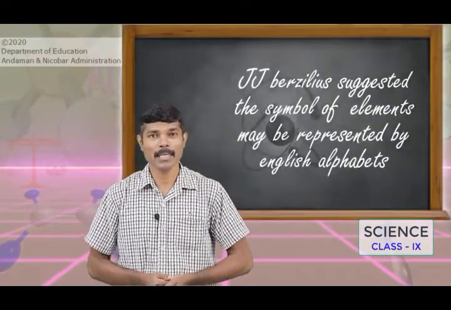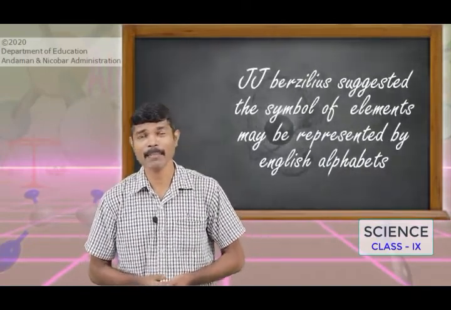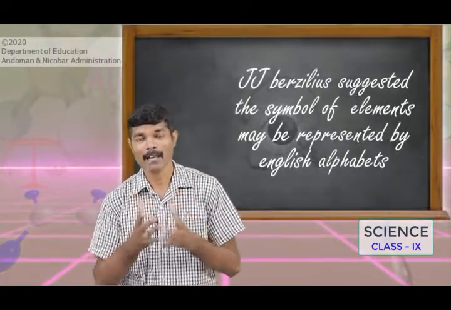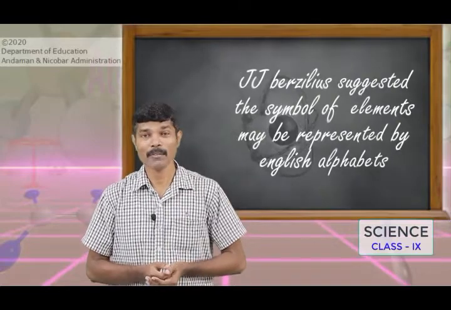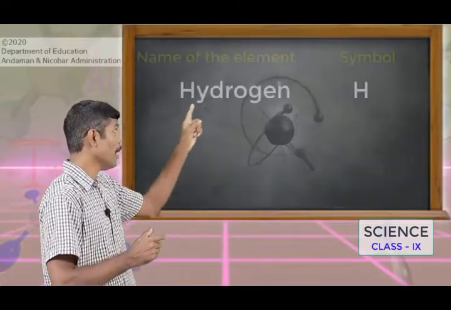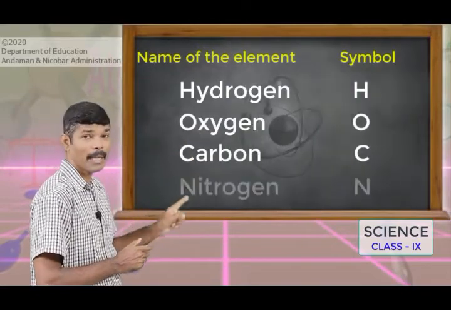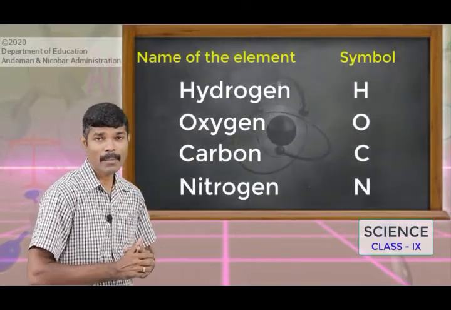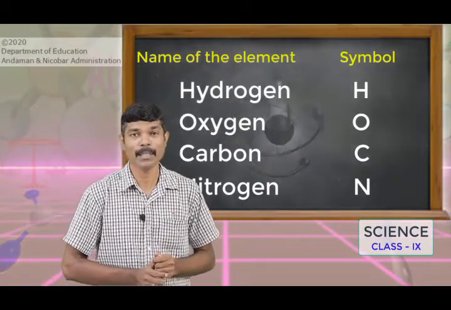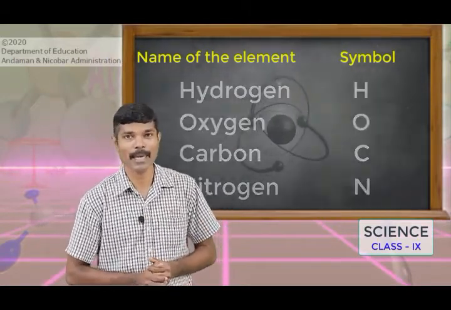According to J.J. Berzelius, he proposed that the symbol of the elements may be the English alphabets from the name of the elements. Take an example here: hydrogen, oxygen, carbon, nitrogen. These are the elements, and the first letter is used as a symbol for these elements.